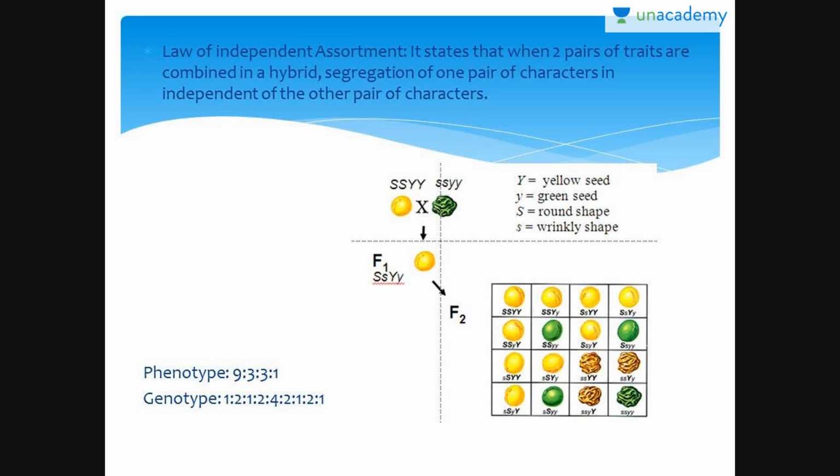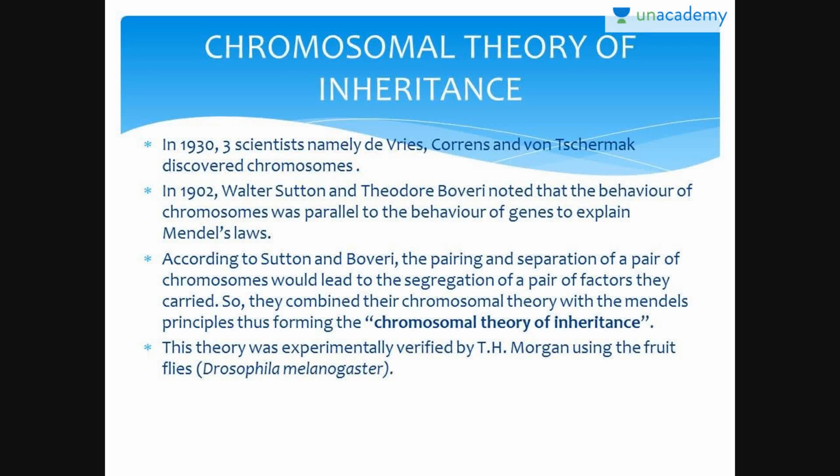Law of independent assortment. This is the inheritance of two genes. The law of independent assortment is defined as: when two characters, that is dihybrid, are combined in a hybrid, segregation of one pair of traits is independent of the other pair of traits. That means one does not depend on the other, it is on its own.